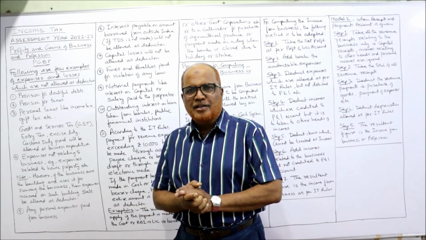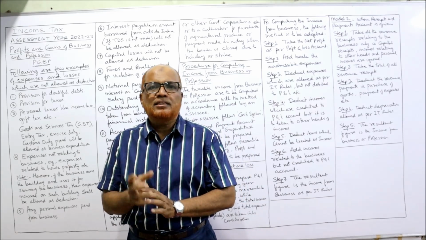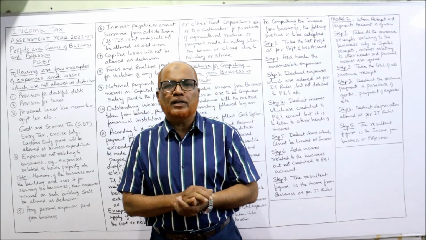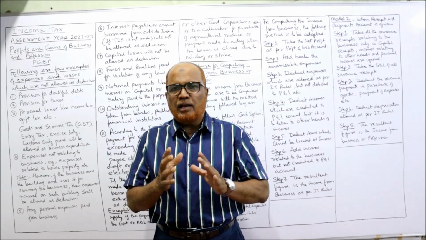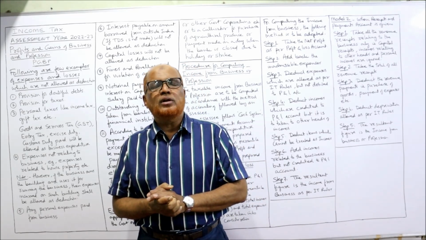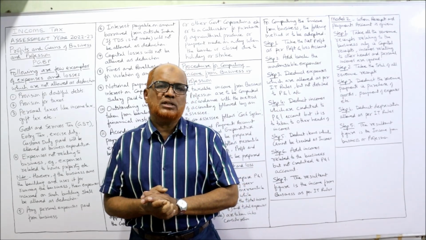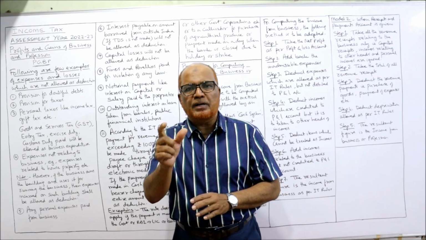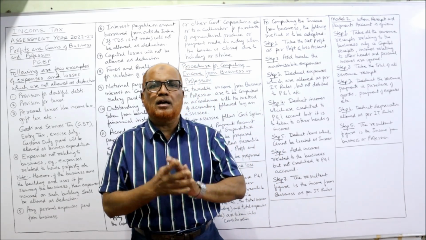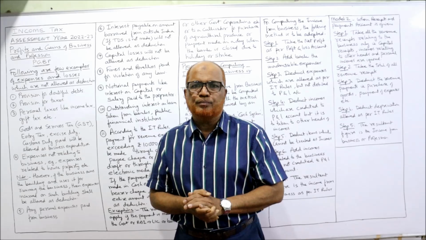I'm Hasham. So now this is the last and final theory video on computing the profits and gains of business and profession. In the last two videos I've explained the procedure in computing the income from business. Income Tax Act says whatever expenditure is incurred to earn the income will be allowed as deduction.